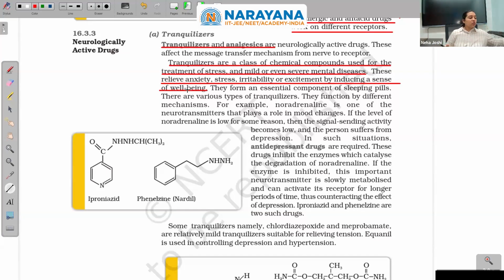They will tranquilize you, giving an all-is-well type of feeling. They form an essential component of sleeping pills. There are various types of tranquilizers, and they function by different mechanisms.